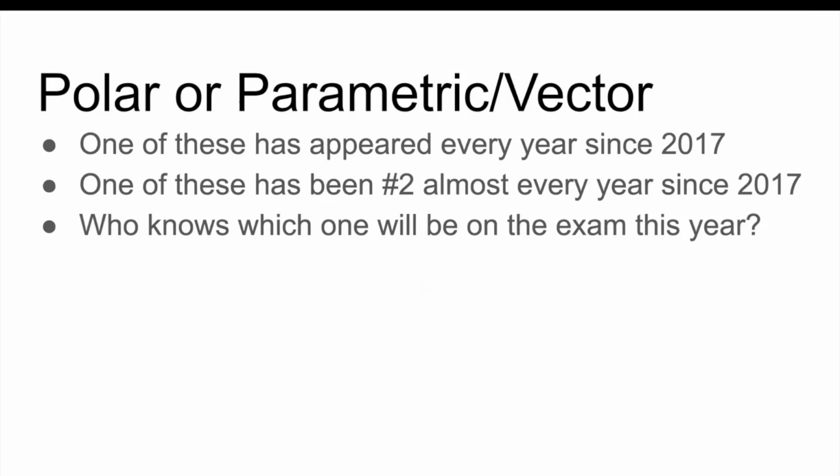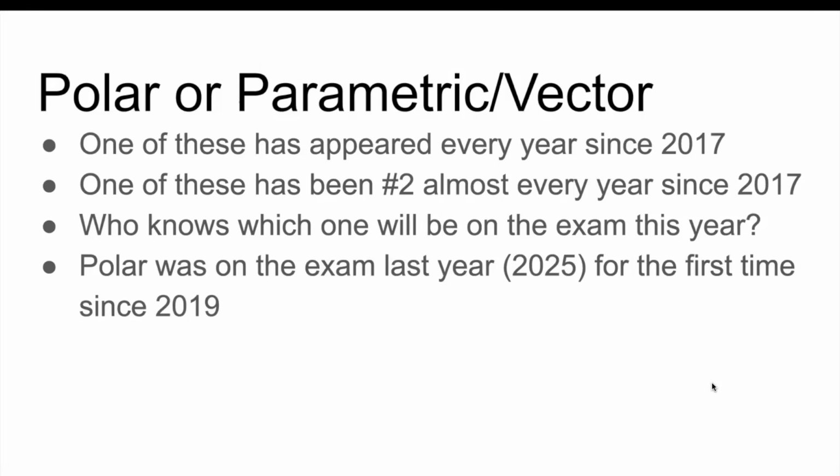People always want to know which one will be on the exam this year, polar or parametric slash vector, and no one knows. So you need to prepare for the possibility of either one, right? For example, polar was on the exam last year, but that was the first time it was on the exam since 2019.